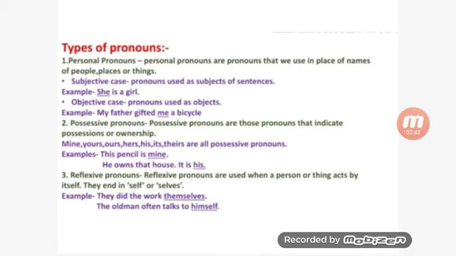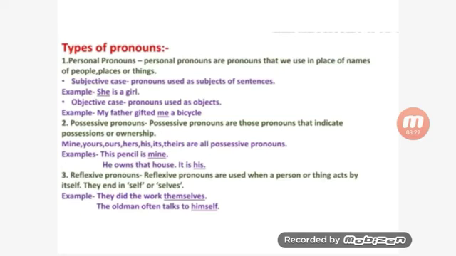Subjective case: pronouns used as the subject of a sentence. Now here you see, in a sentence there is always a subject. Subject, you already know, is about whom or what we talk in a sentence. Let's take the example: She is a girl. She is used here as the subject of the sentence. If I say Shreya is a girl, instead of Shreya I have used she here.